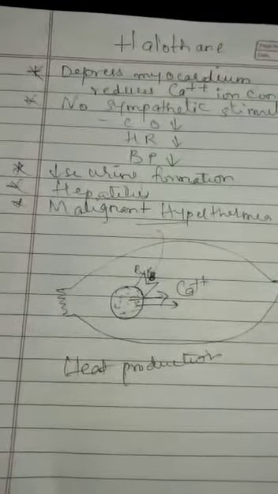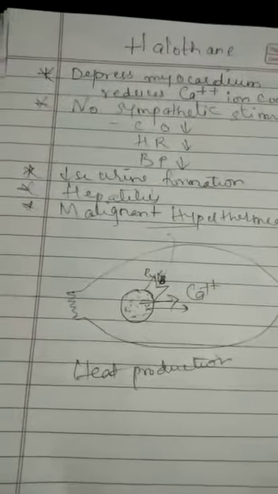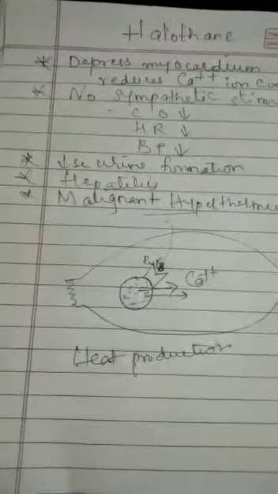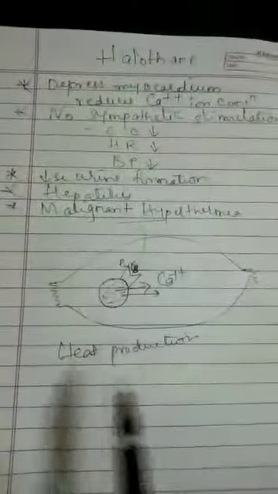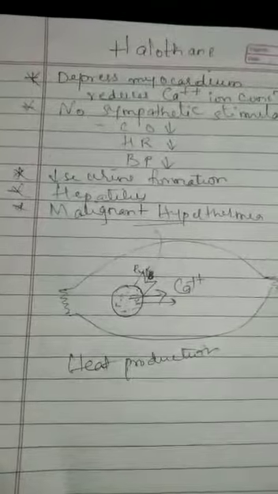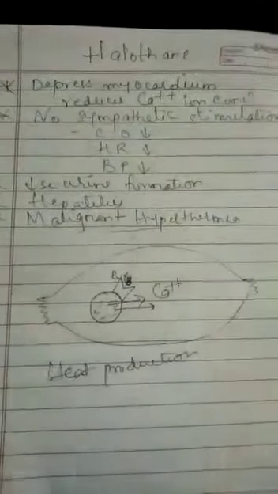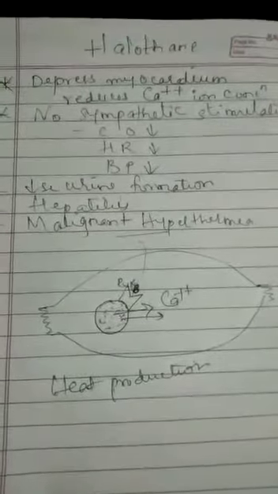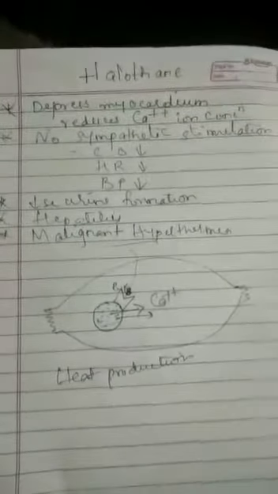Its deficiency in terms of poor analgesia and muscle relaxation is compensated by concomitant use of nitrous oxide or opiates or neuromuscular blockade. Halothane can be used in children for induction as well as maintenance, but in adults it is mainly used for maintenance. Because of its poor analgesic activity, it is mainly given along with nitrous oxide and any other opiate analgesic. So this is about halothane.